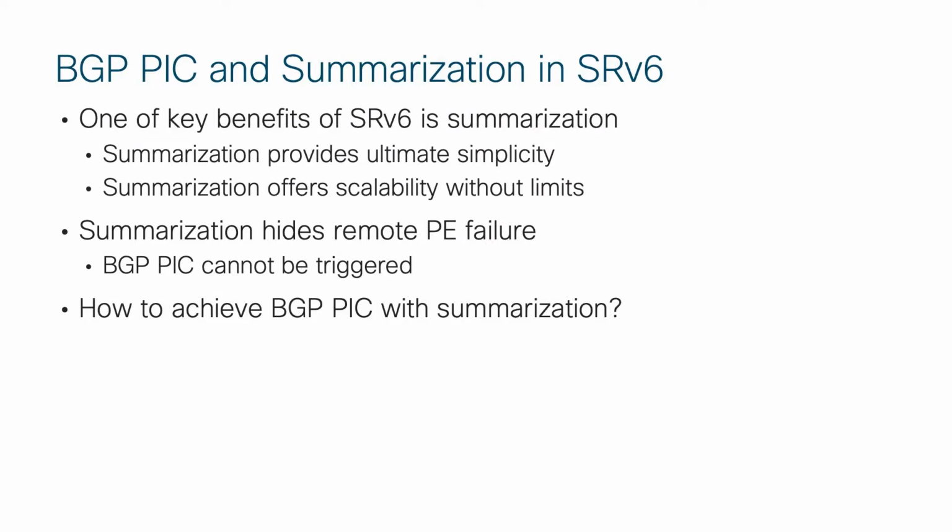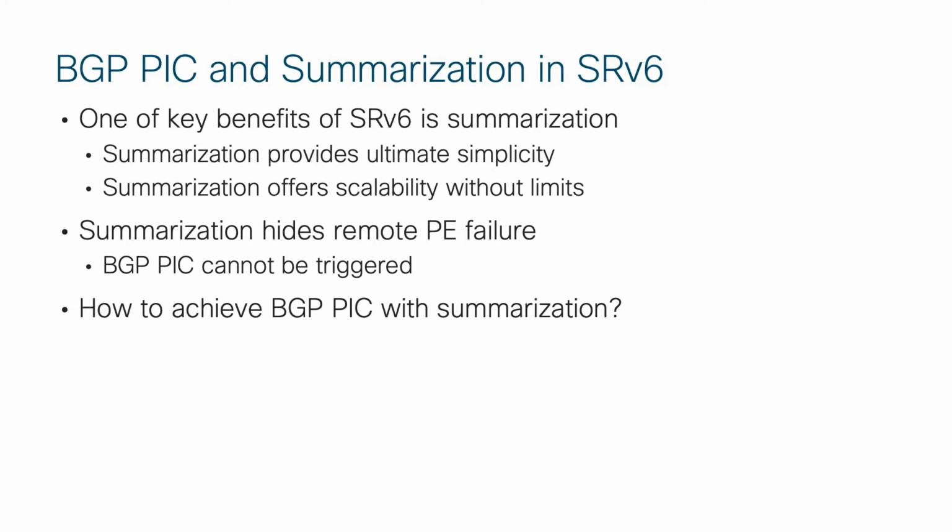The very important concept of SRv6 network is summarization. Summarization provides two benefits for SRv6 networks. It allows practically infinite scalability while preserving ultimate SRv6 simplicity. Summarization is done always on domain boundaries, but the summary route, in fact, hides what is happening in the remote domain. So basically, information about egress PE failure is hidden from all devices in the local domain.